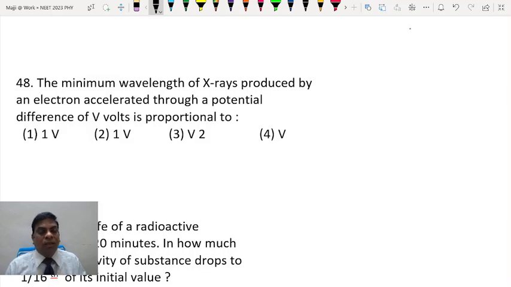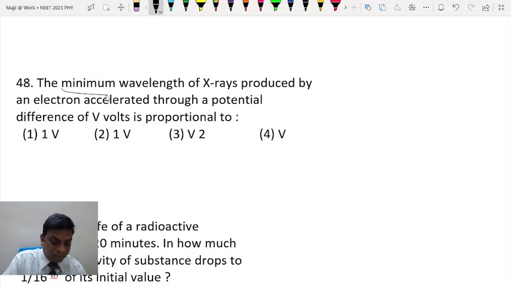Second thing, you should know that most of the energy which is generated as a result of abrupt stopping of the electrons is simply lost in the form of heat, but of course a small part of it is converted into X-rays. Now in certain rare situations, the entire energy which is generated as a result of stopping the electron can be converted into X-ray. So if that be the case, then you will get the X-rays of maximum energy because the entire energy of the electrons has been converted into X-rays.